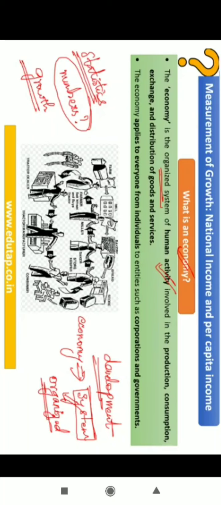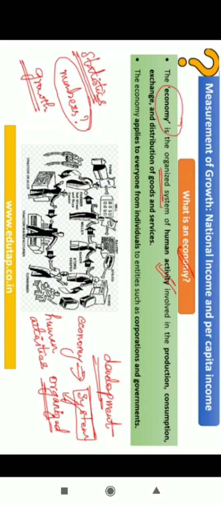Now, what is happening in this particular system that we are referring to? There are a lot of human activities taking place. What are these human activities? You can see that there is production of goods, consumption, and exchange of goods and services. There is distribution of goods and services among the people of the country, or the world, in fact. So this as a whole is referred to as economy.